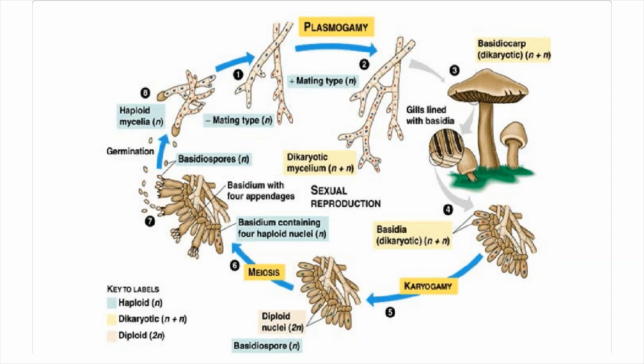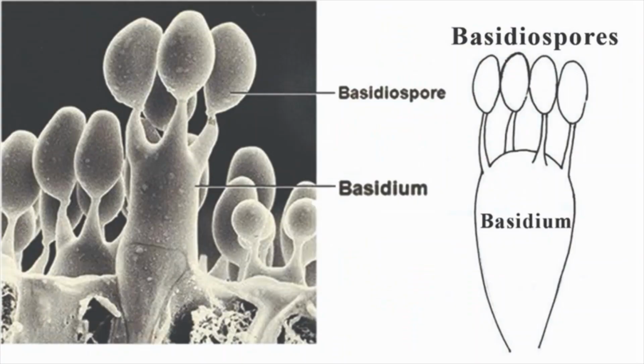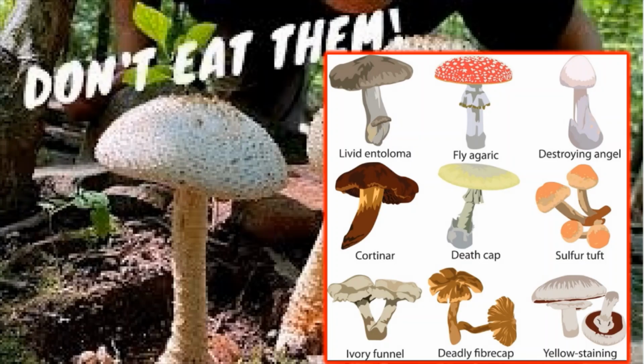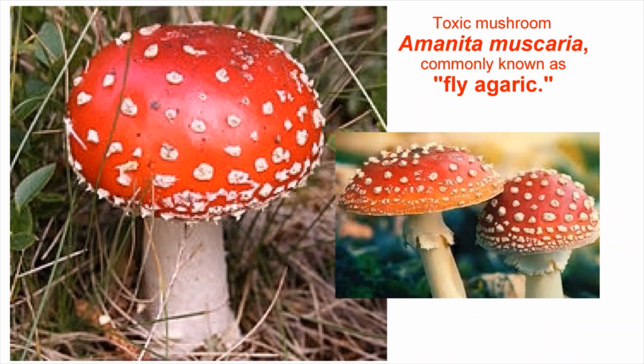There are so many types of mushroom. Some of the mushrooms are edible, and some of the mushrooms are highly poisonous, and many mushrooms are neither poisonous nor edible. So whenever you come across a mushroom, please be very careful before consuming it, and preferably if you want to consume a mushroom, please buy it from the market and then only consume it. There are a number of poisonous mushrooms. One most common poisonous mushroom is Amanita.